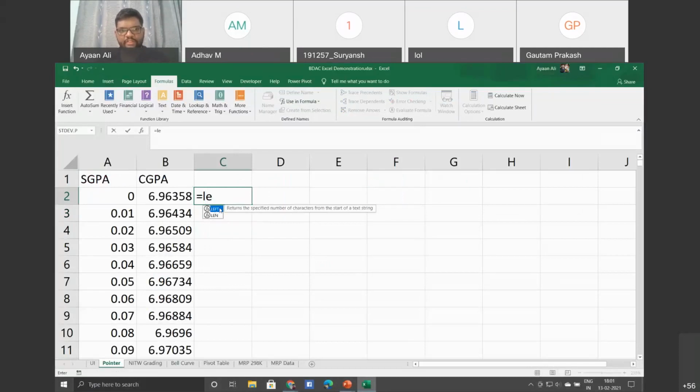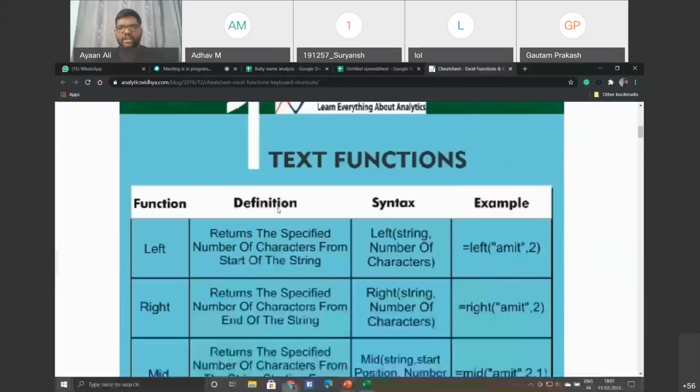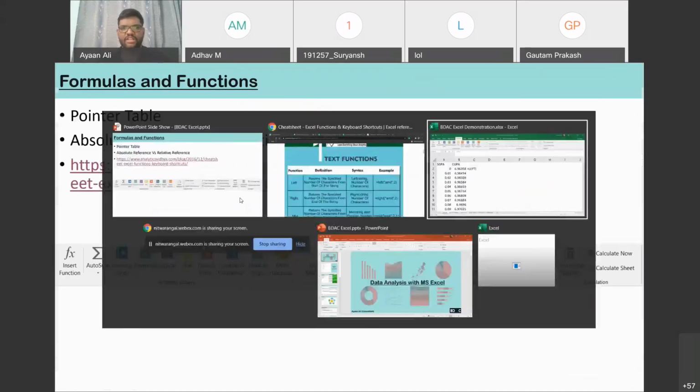Before clicking, it will show what this function does: returns the specified number of characters from the start of a text string. If I click this, it will show me the way in which I have to enter the data. So here you can see that from this particular string, return the first two alphabets. So let us just execute this.